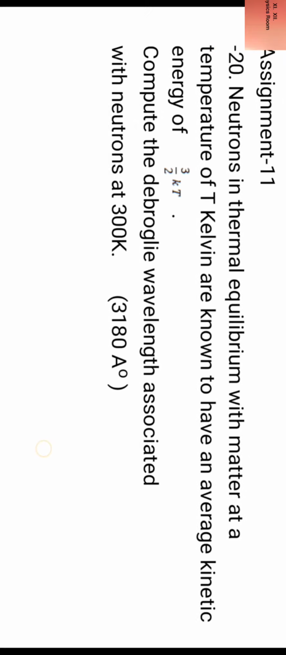Question number 20. Neutrons in thermal equilibrium with matter at a temperature of T Kelvin are known to have an average kinetic energy of 3 by 2 kT. Compute the de Broglie wavelength associated with neutrons at 300 Kelvin. When you solve it, it will be equal to 3180 angstrom. So in the formula lambda is equal to h by under root of twice m into kinetic energy, in place of m you put the mass of neutron, and in place of kinetic energy you write 3 by 2 kT, and in place of T you write 300 Kelvin. So you will solve it and you will get that it comes out to be 3180.